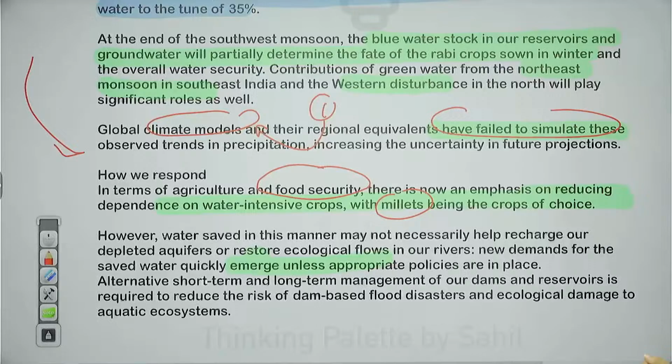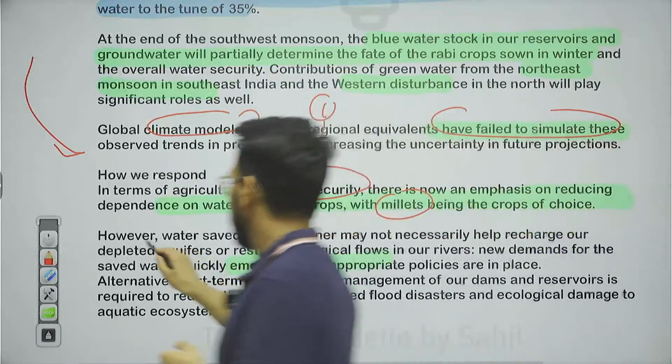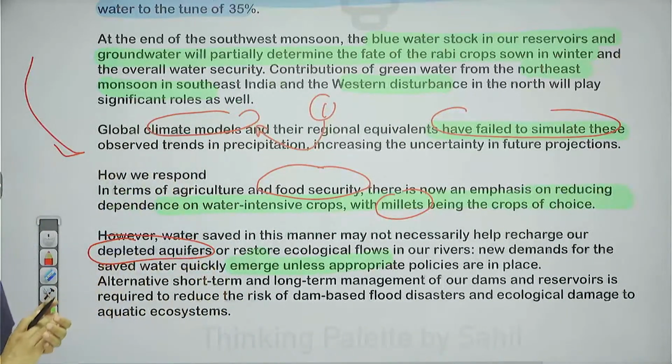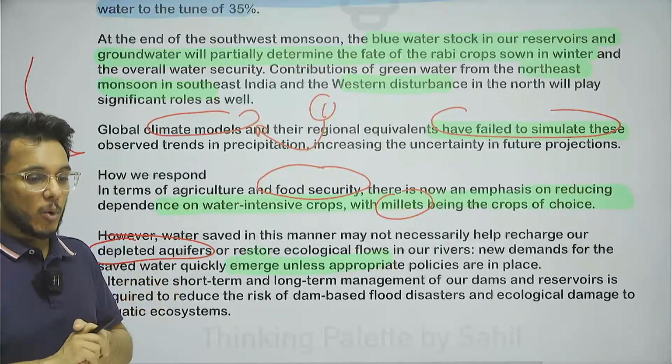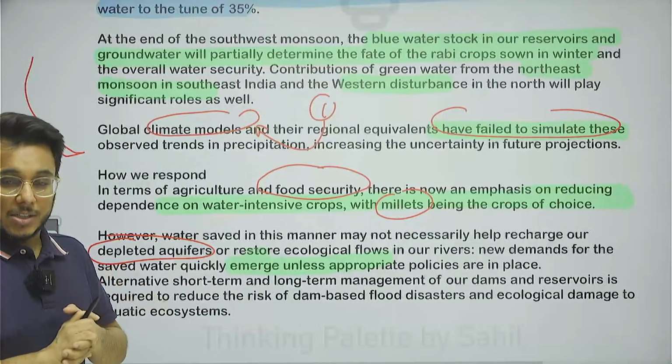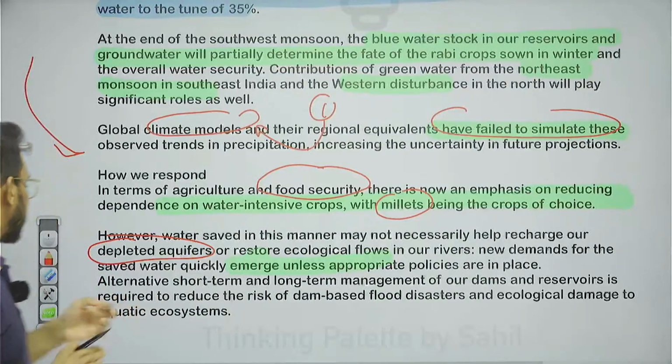Apart from that, guys, we need to ensure that depleted aquifers and groundwaters can be recharged, how their health can be improved, and other water conservation strategies should also be adopted. Okay, that is about it.